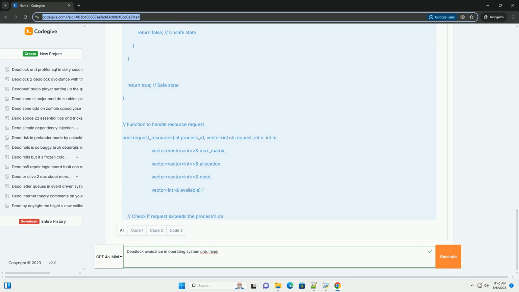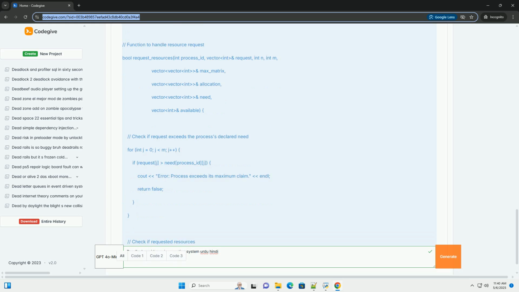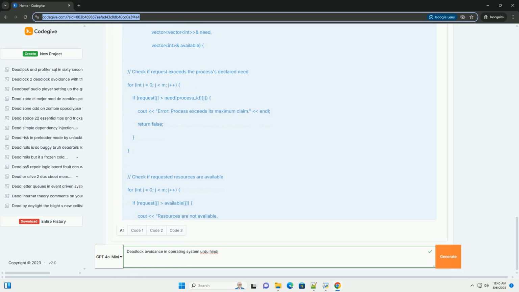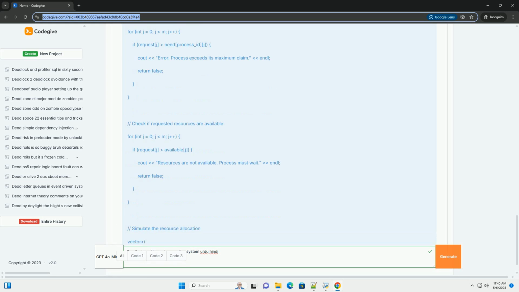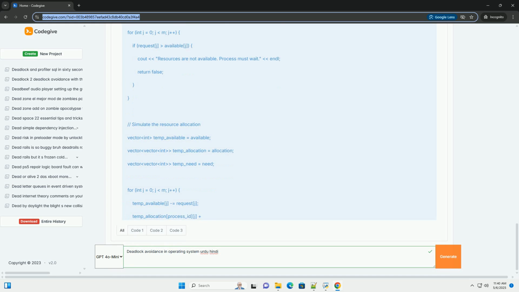Deadlock bachna, avoidance, is a strategy in operating systems used to prevent deadlocks from occurring in the first place. Unlike deadlock prevention, which imposes very strict constraints on how resources are requested, avoidance aims to be more flexible. The key idea is that the system needs to have extra jankari, information, about future resource requests. With this information, it can make decisions about whether to grant a request, ensuring that granting it won't lead to a deadlock. Contrast with deadlock prevention.